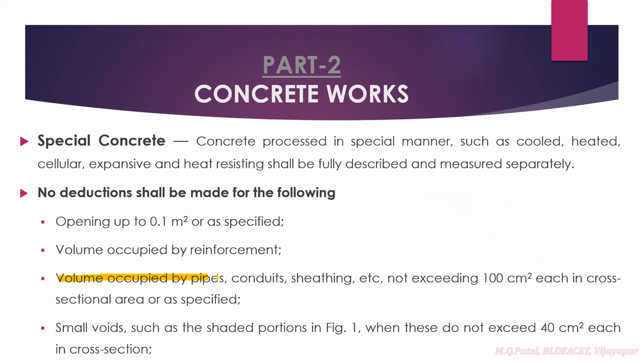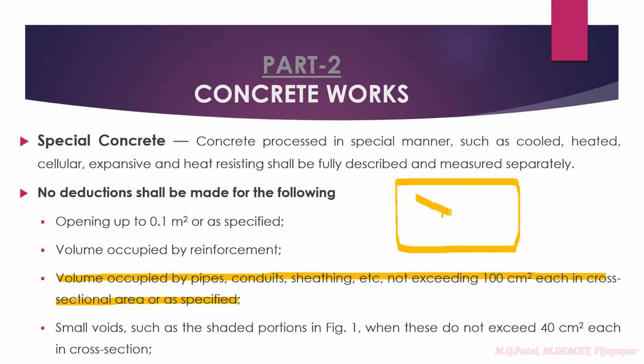Volume occupied by pipes, conduits, sheeting, etc. not exceeding 100 square centimeters each in cross-sectional area, or as specified, right? If you take any slab, we are going to run electrical pipes, plumbing, different pipes in any concrete item.